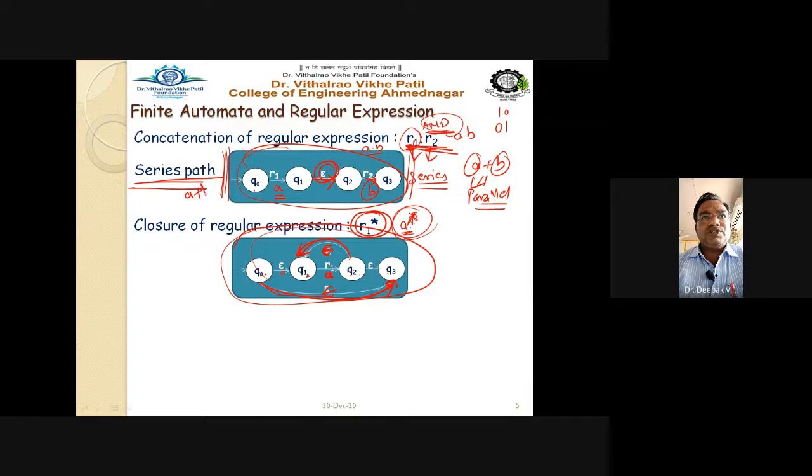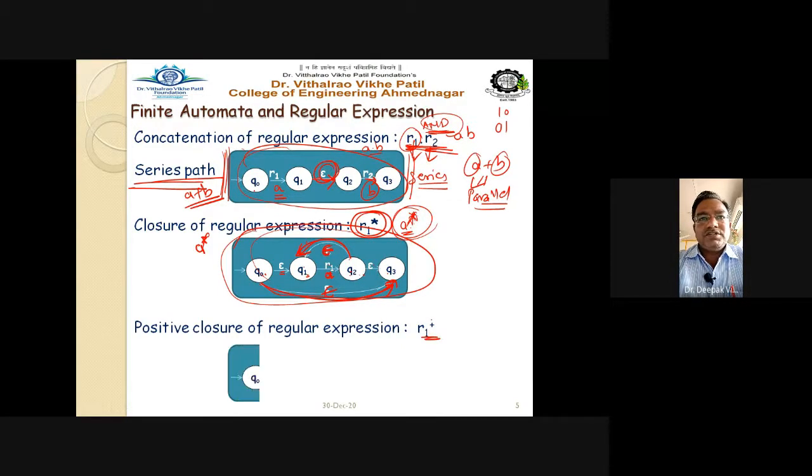If the expression is of the type a plus b, or of the type a raised to star, how do we draw the automata diagram for the positive closure of the regular expression, that is, r plus, or r raised to plus? See the diagram, how to draw the diagram for this. So this is the way.